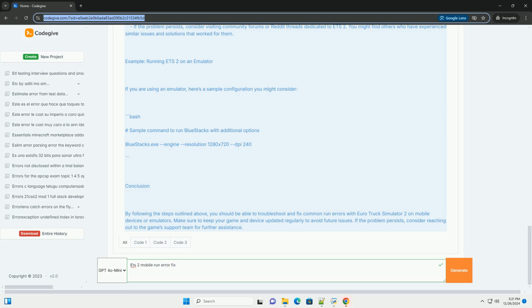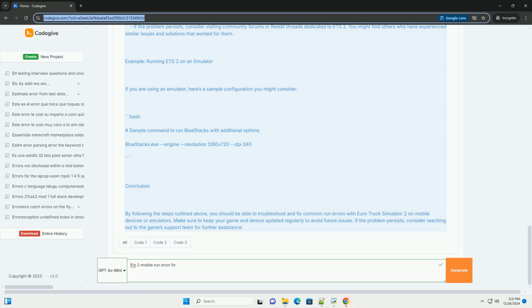6. Modify configuration files. Sometimes, tweaking configuration files can help. Below is a sample code snippet to modify the config.cfg file, which is usually found in the game's directory. Make sure to back up the original file before making changes. Example code to modify config.cfg.